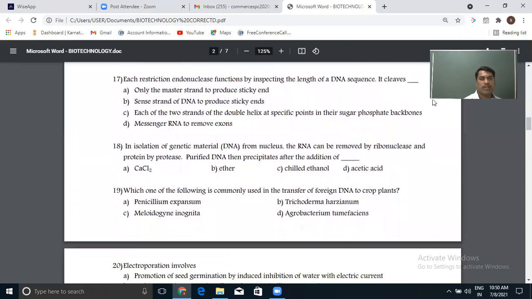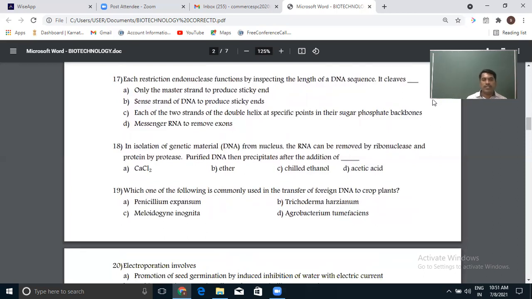Next, each restriction endonuclease functions by inspecting the length of the DNA sequence and cleaving it, dash. You have to fill that dash. Options: by leaving only the master strand to produce sticky ends; sense strand of DNA to produce sticky ends; each of the two strands of the double helix at specific points in their sugar-phosphate backbones; messenger RNA to remove exons. So each of the two strands, that is the right answer. It does not act on RNA at all. It acts only on DNA, and on DNA it gives two sticky ends on either strand of the DNA. That is the right one.